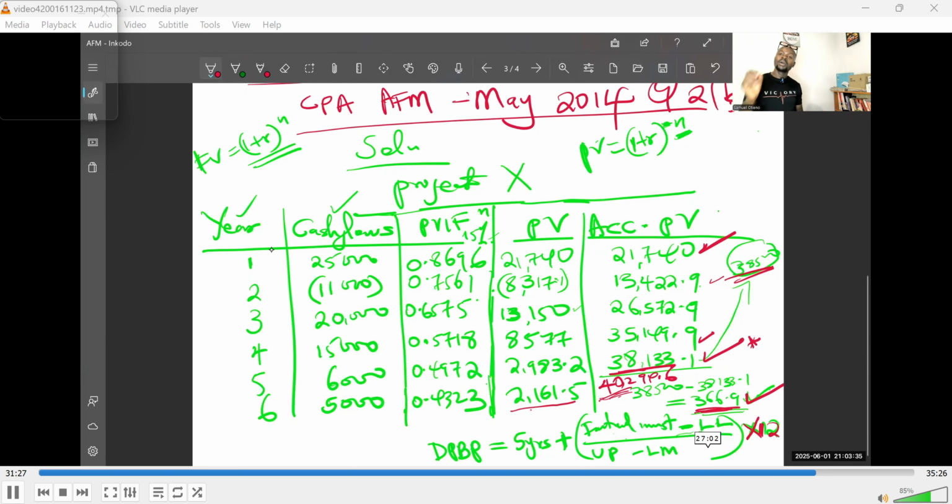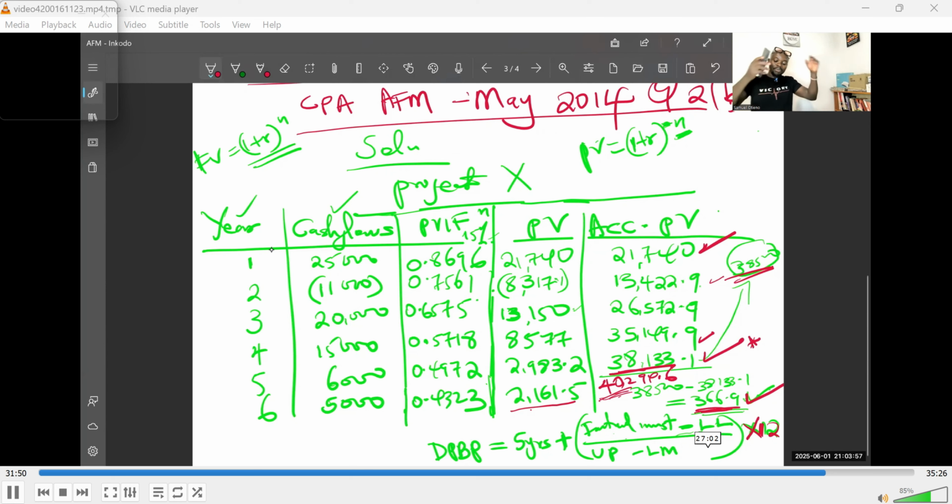And how do you do that? Make sure you convert it again into months. You take the initial investment, the amount you're looking to recover, you deduct the lower limit. When you talk about lower limit, it is the amount at year number 5. At the end of year 5, that 38,133 will act as your lower limit. Then you divide that by upper limit minus lower limit. Upper limit is the cash flow in year 6.